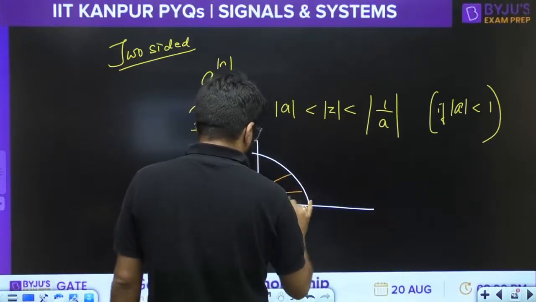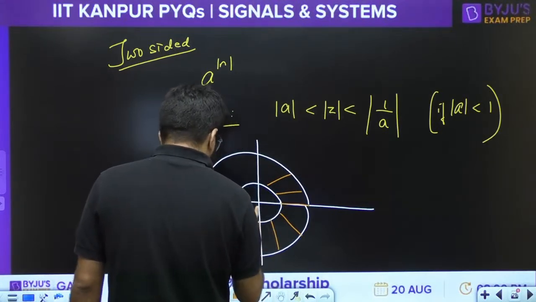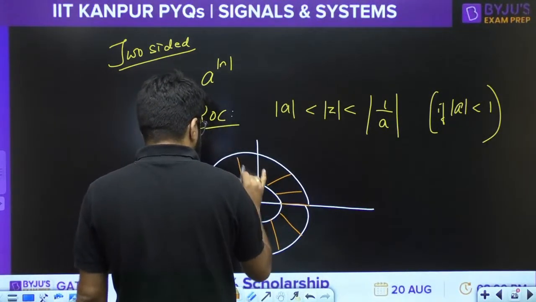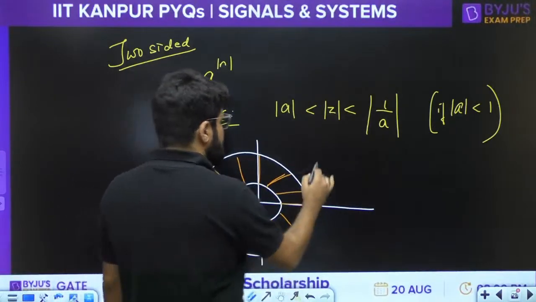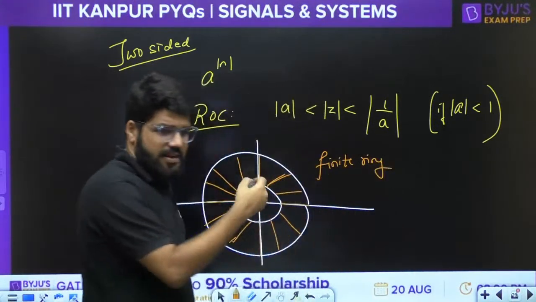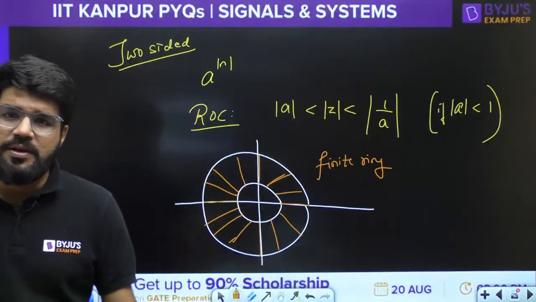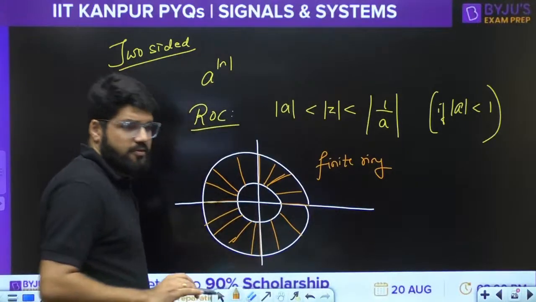This is the ROC. So in Z transform, the first important type of question is definitely based on the ROC. That is why I am discussing these points here. It is a finite ring. Very roughly and with rough sketches I am discussing, because we need to take up more questions rather than discussing lots of points here.